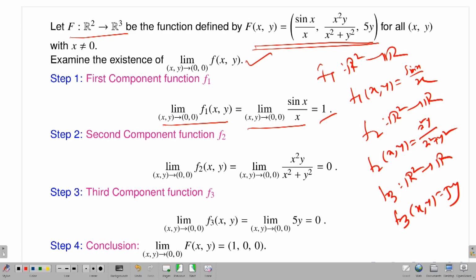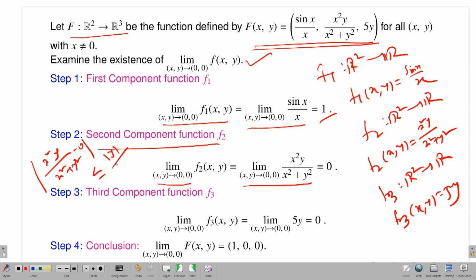from the single variable calculus. Second component function, let us see, limit as (x,y) approaches 0 of f2. And this limit is 0. Why? Because this is x squared y divided by x squared plus y squared, minus 0, take the modulus. Now this is always dominated by mod y.